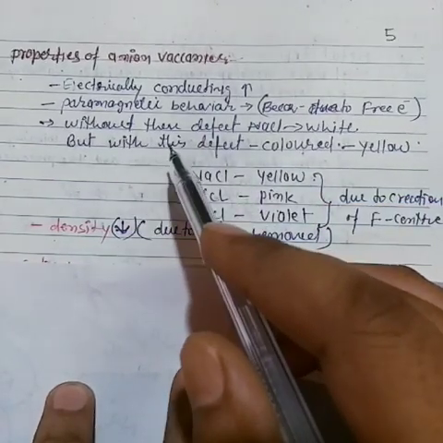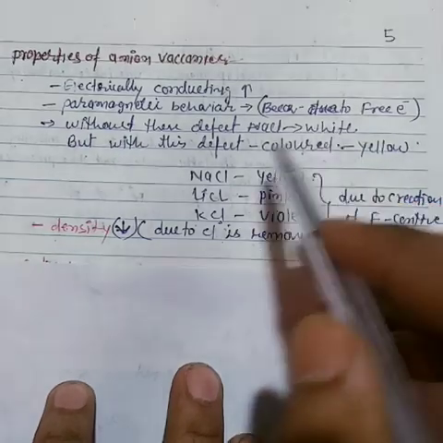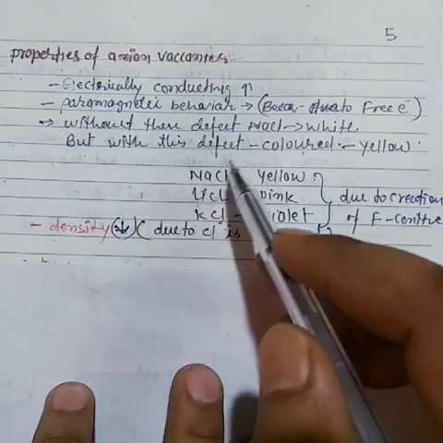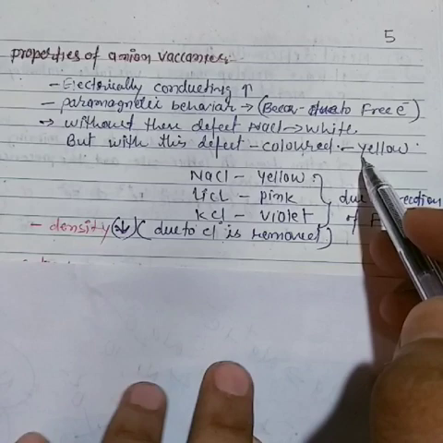Now without the defect NaCl is white, but with the defect it is colored, yellow. Here it is very important.